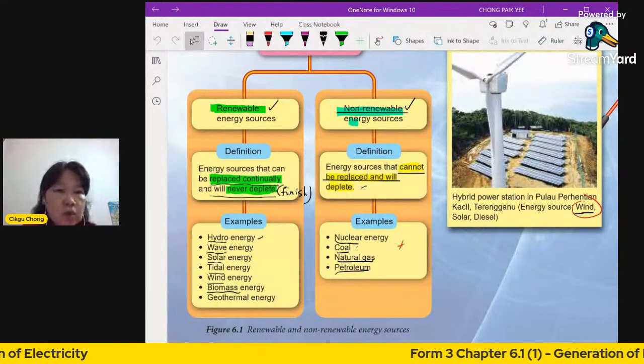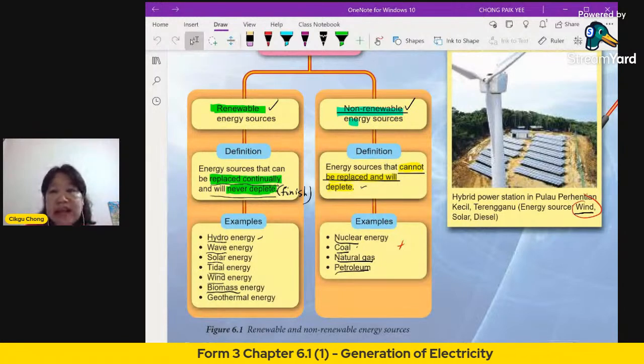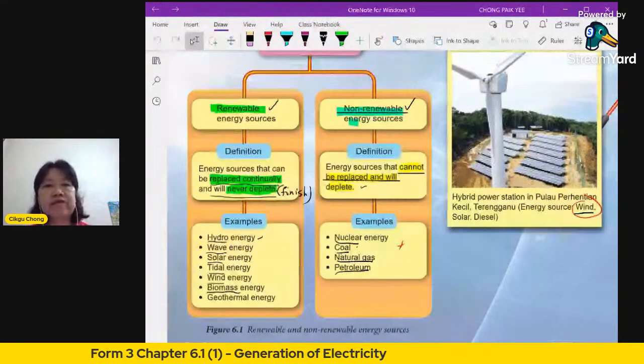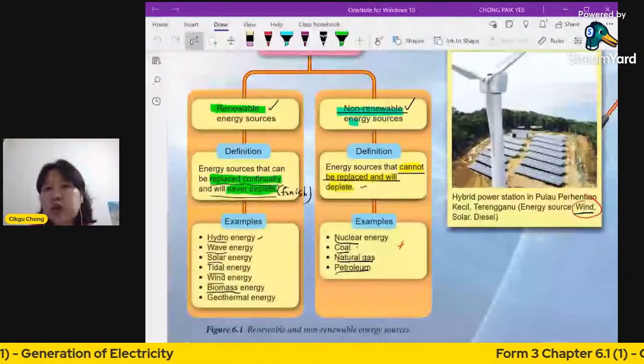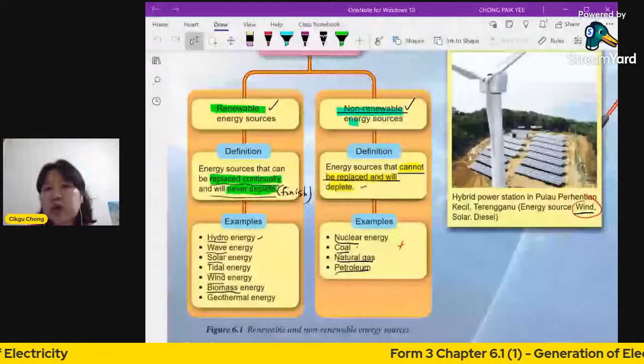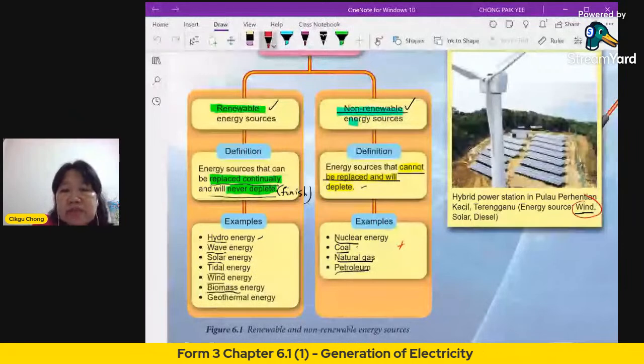Okay, nuclear energy is also from the ground. This is actually elements which we call radioactive. Radioactive elements produce rays which are harmful to the body. So we will see radioactivity in chapter 8.